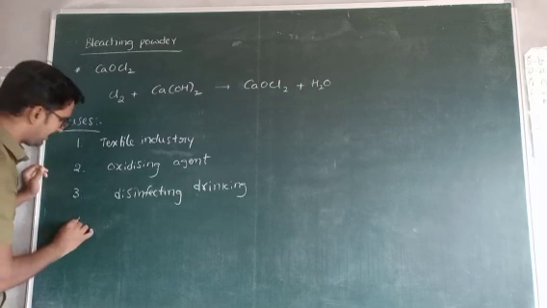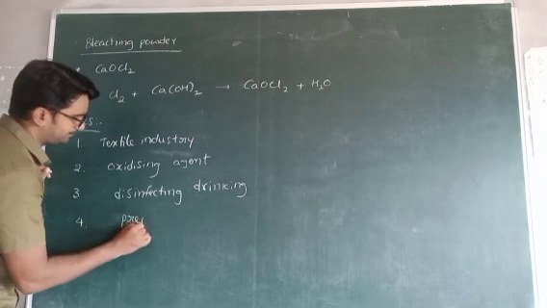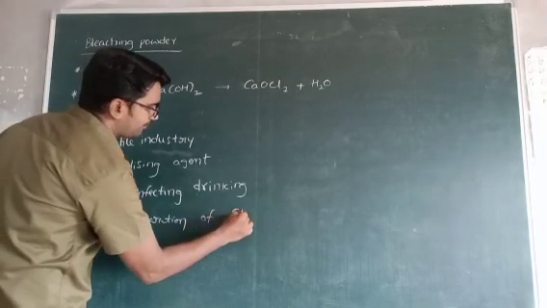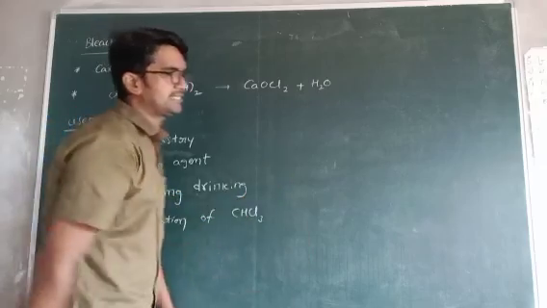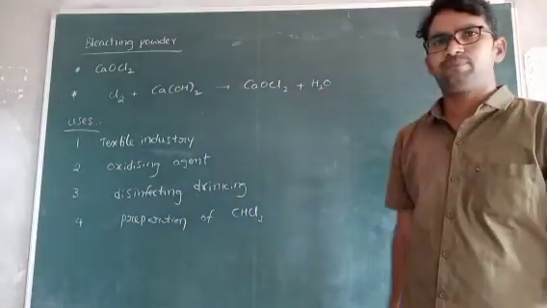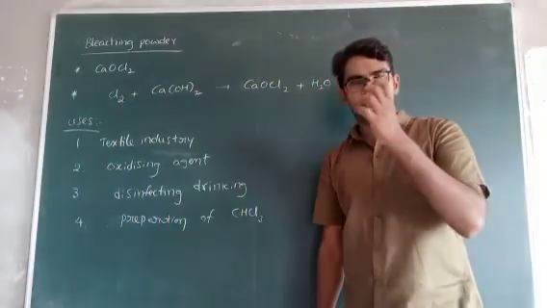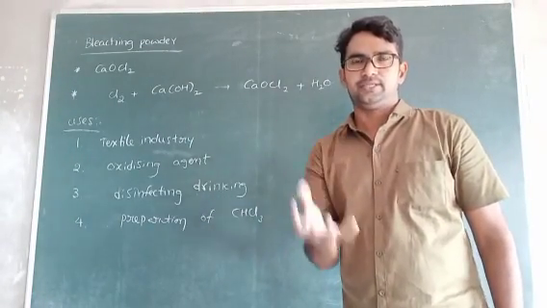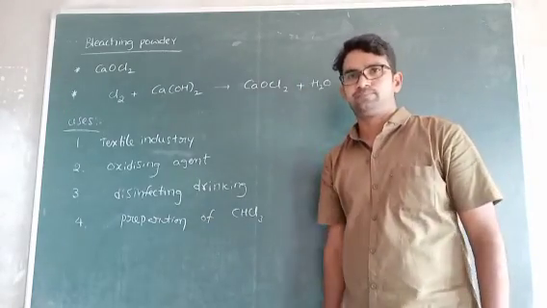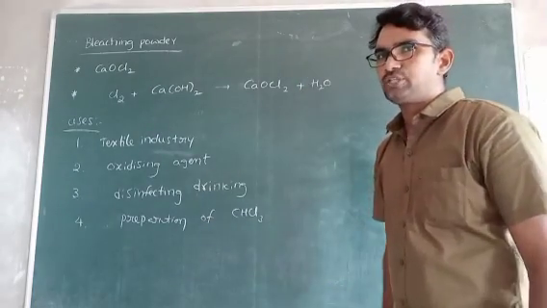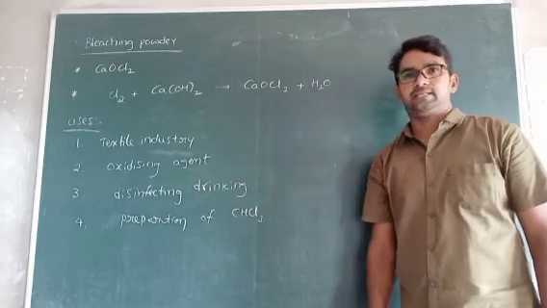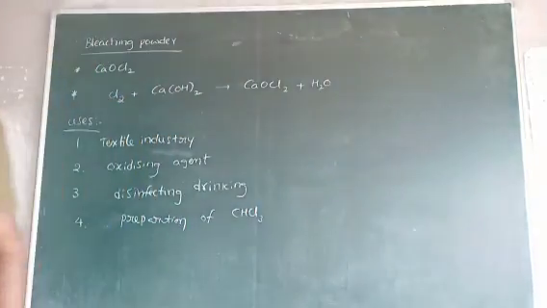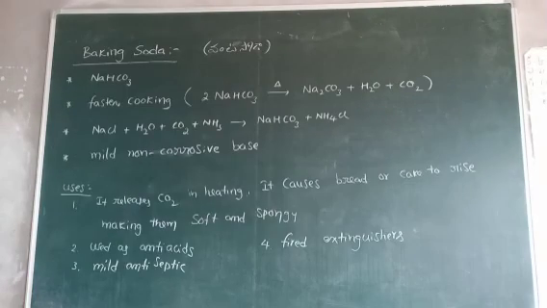It is used for the preparation of chloroform. What is the chloroform formula? CHCl3. Generally, chloroform. In the biology laboratory, you observe chloroform. The dead animals are stored in the chloroform. In olden days, chloroform was used as an anesthetic. Okay, these are the uses of bleaching powder.